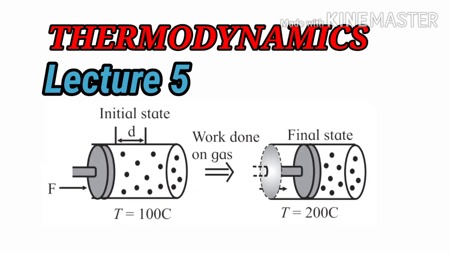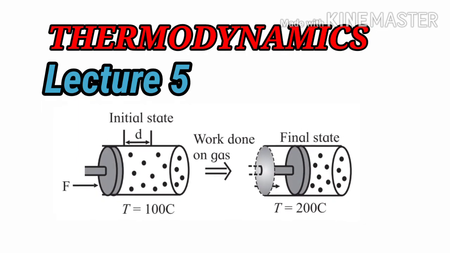The first point that we discussed in the previous lecture is the change in internal energy by work done. This is the diagram that we discussed in the previous lecture. We will discuss it in short. In this arrangement, when the piston is moved towards the right, what will happen? The gas inside the piston will get compressed, so the internal energy of that gas will be decreased.